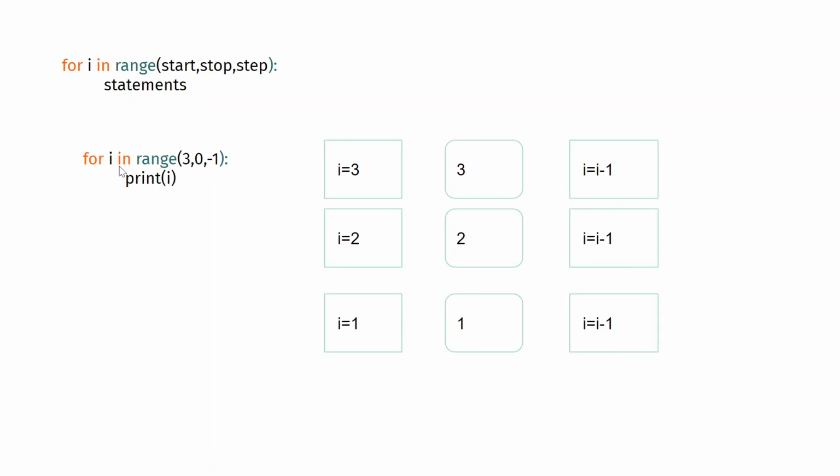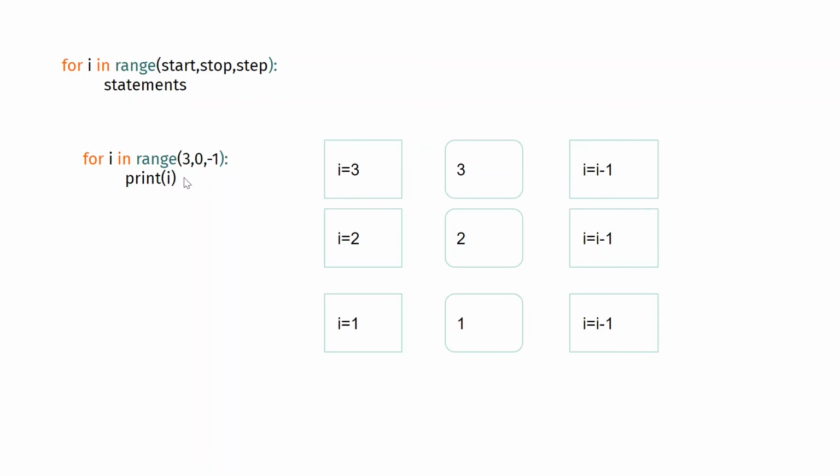In this case I've said for I in range 3, 0 and -1, and it will print I. First I will be 3, it will print 3, and then I becomes I - 1, because it goes one step behind since the step is -1. By default it will be +1. If you want +2, -1 or -2, you have to specify it. So you've done 3 - 1 here, and now I is 2.